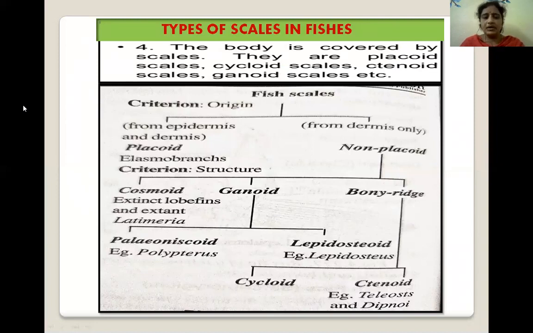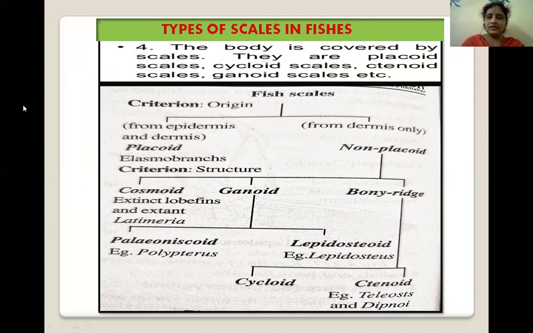Let us go to placoid. We can see here the fish scales. Depending on the fish scales, the fishes are divided into two: placoid scales and non-placoid scales. The placoid scales are found in these fishes; the examples are elasmobranchs.